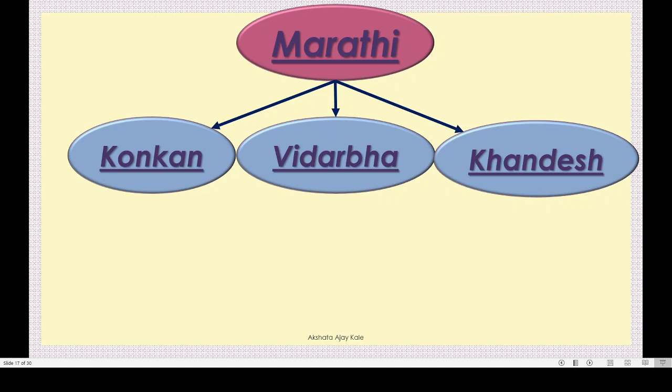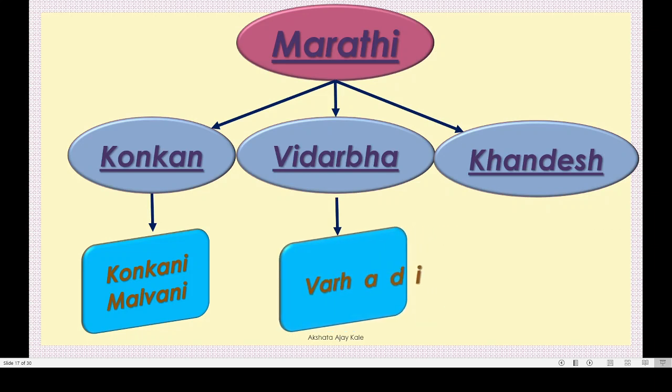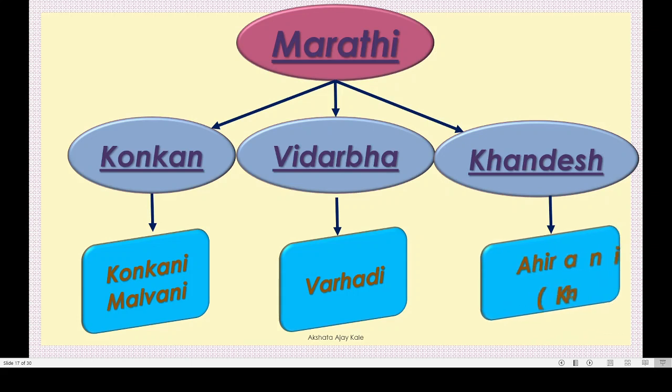Okay, in Konkan division, people talk Konkani or Malwani. In Vidarbha region, people talk Warhadi, and in Khandesh people talk Ahirani or Khandeshi.